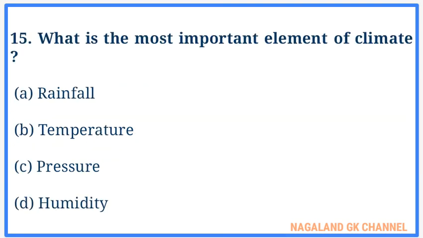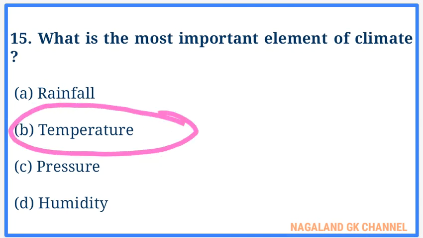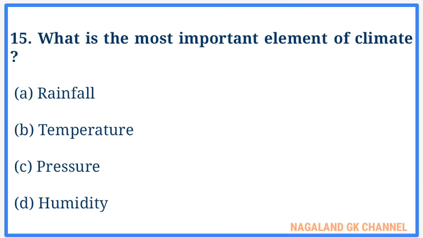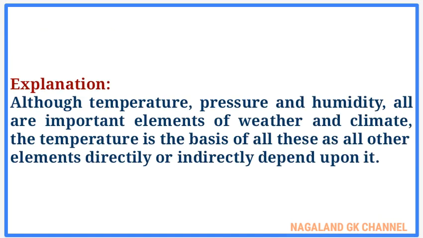And question number 15. What is the most important element of climate? And here the correct answer is option number B, that is temperature. Here, explanation. Although temperature, pressure, and humidity are all important elements of weather and climate, temperature is the basis of all these, as all other elements directly or indirectly depend upon it.